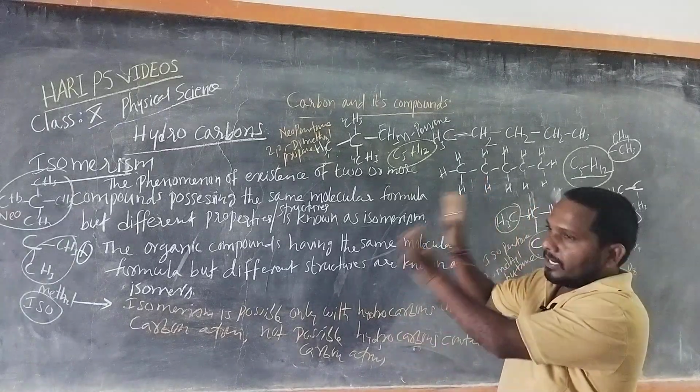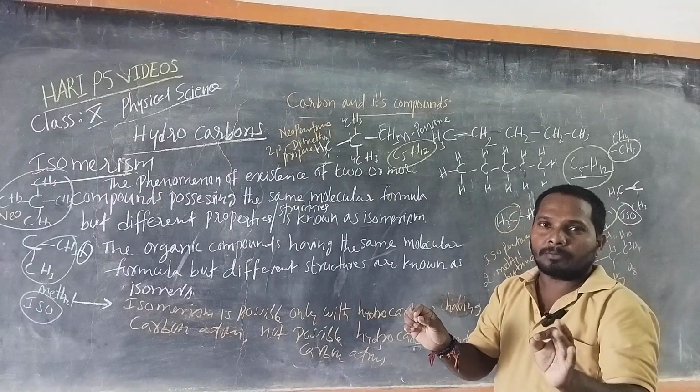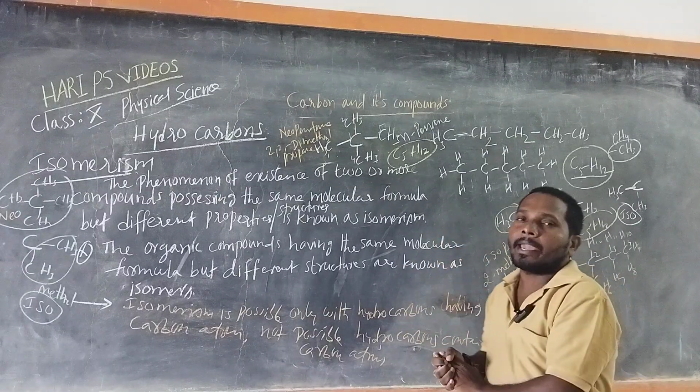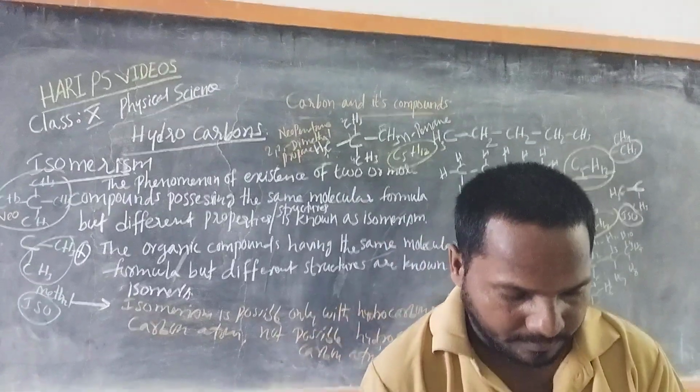Similarly, different organic compounds having the same molecular formula but different structures, this is called isomerism.